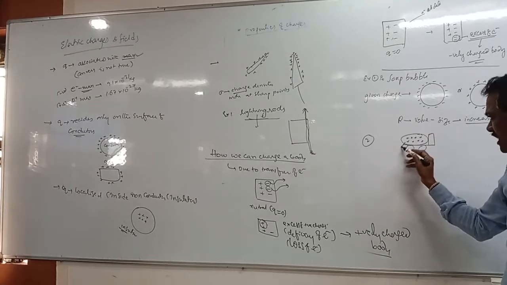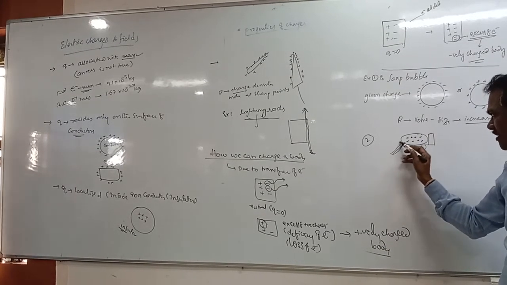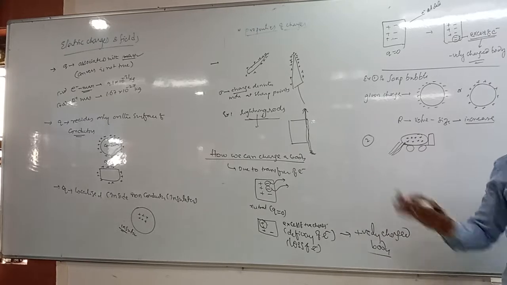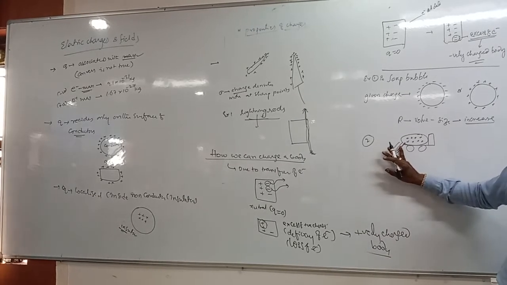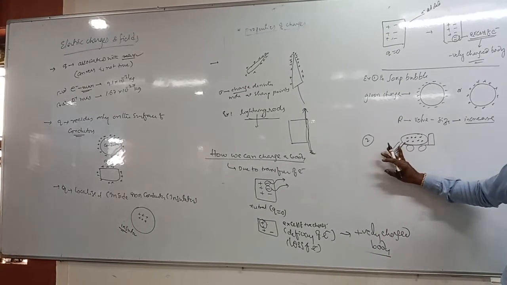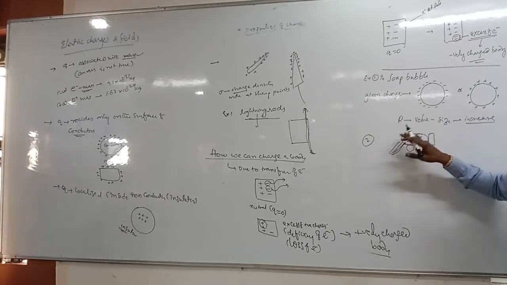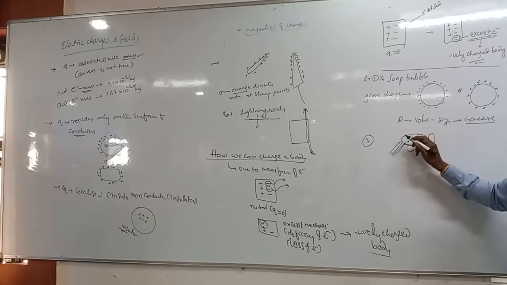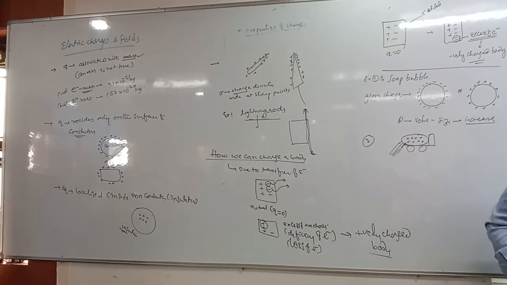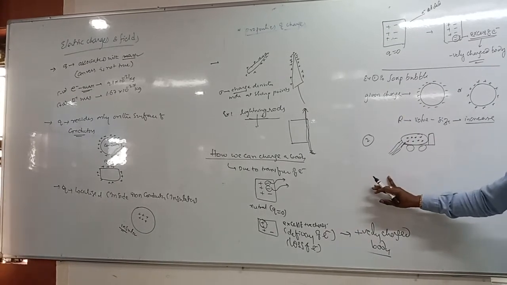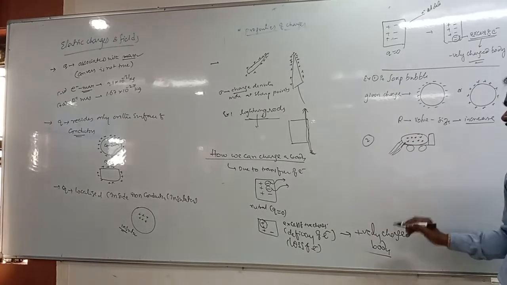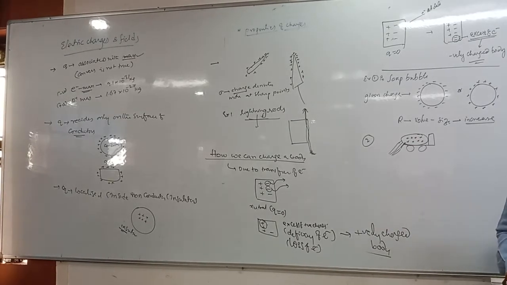Generally you can observe that some chains are hanging at the rear end of the vehicles, right? So if any charge is accumulated or formed on the body, immediately it is transferred onto the ground. To avoid that situation, we use that, isn't it?